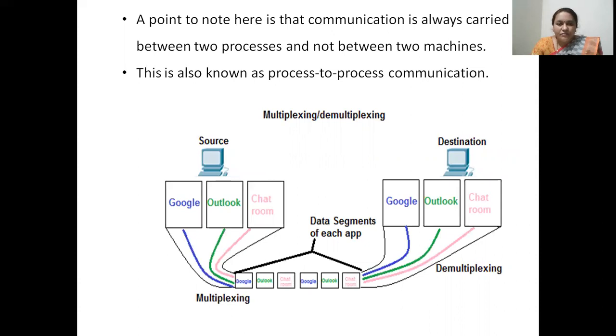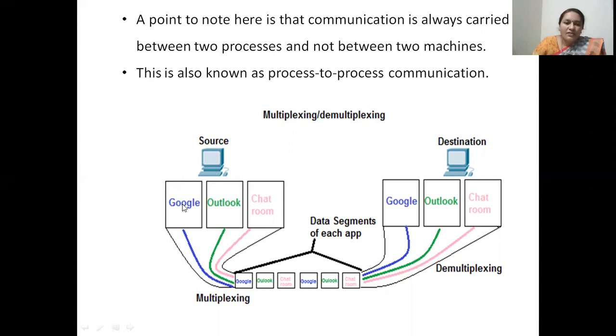So when we talk about the transport layer, communication is happening between two processes and not between two machines, because the transport layer is responsible for process to process communication. This picture shows multiplexing and demultiplexing quite beautifully. This is the source transport layer and this is the destination transport layer.